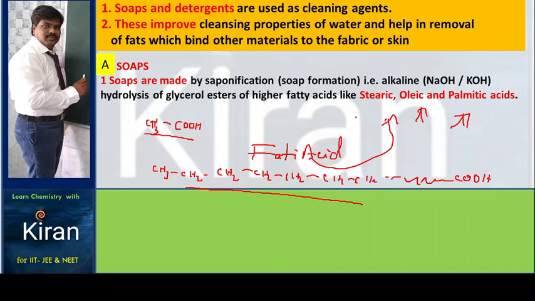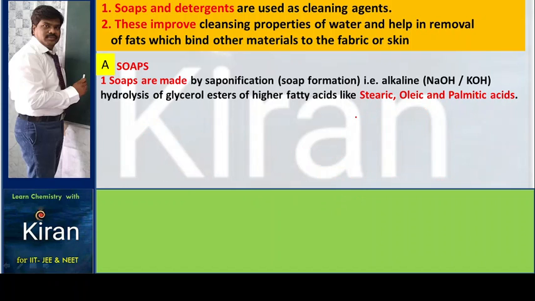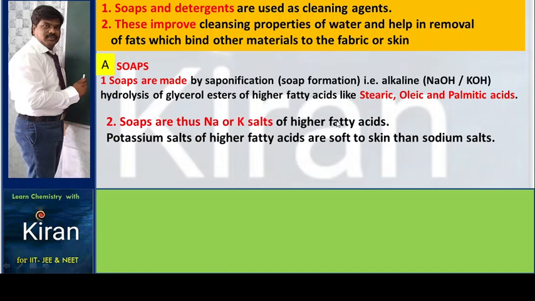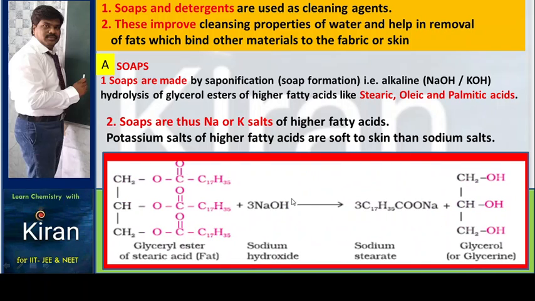When a long chain carboxylic acid undergoes saponification, it reacts with water and NaOH, and you will get a soap. Soaps are the sodium or potassium salts of higher fatty acids. Potassium salts of higher fatty acids are softer to skin than sodium salts. This is the manufacturing of soap. Soft soap, glycerol or glycerin soap, is costly.